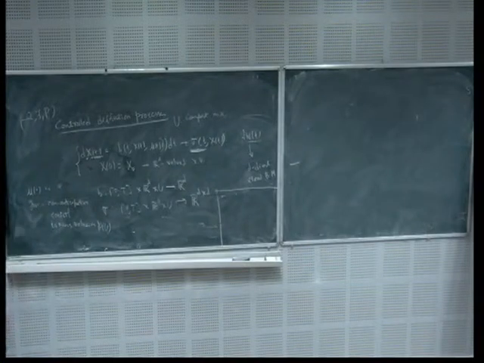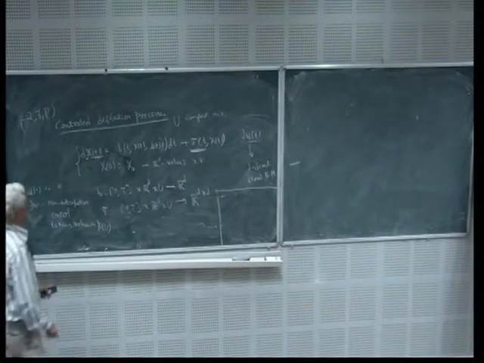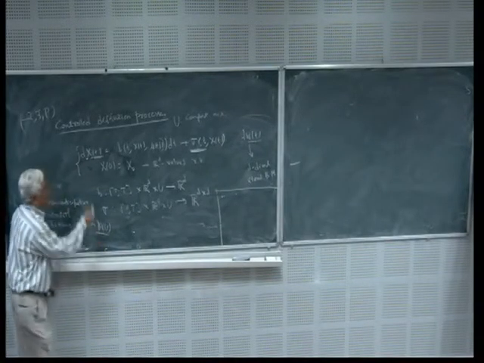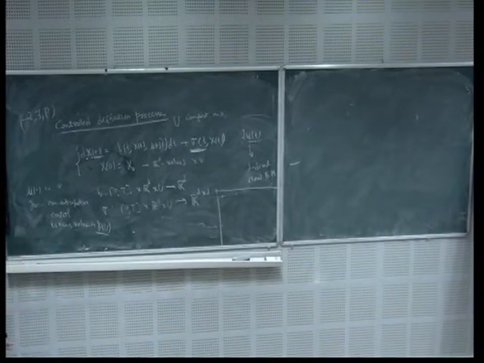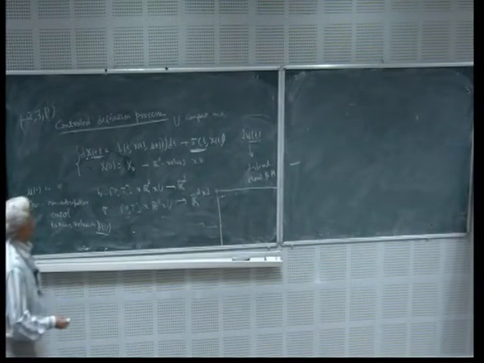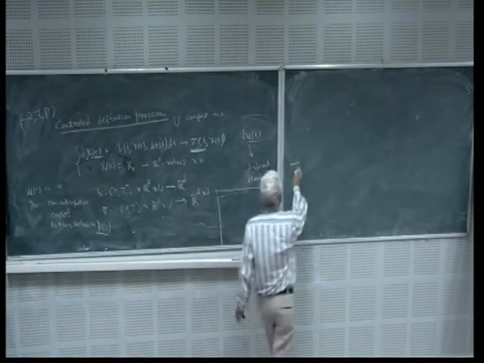A control is a measure-valued process, and I will explain why I need this. But whether it's u or pu, the existence doesn't change. Existence and uniqueness of the solution, whether it's a relaxed control or a non-relaxed control, doesn't matter. It remains the same. But now, what is the optimal control problem?